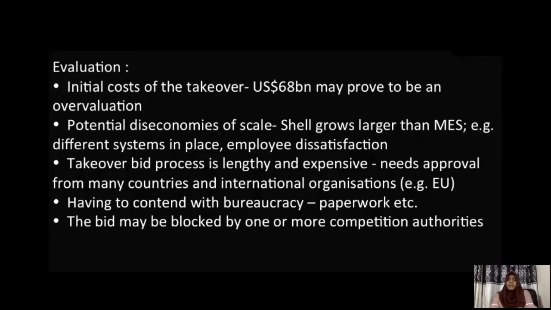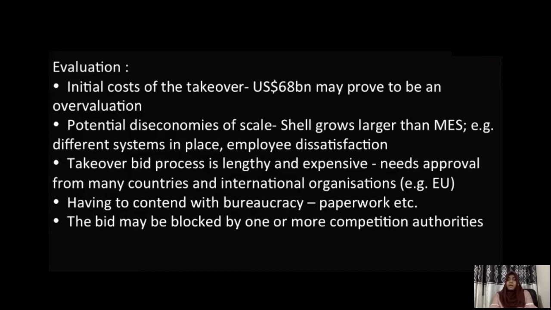There is a possibility that they might experience diseconomies of scale because they are going to expand in different areas, right? So you can talk about possible diseconomies of scale. Maybe if you are trying to explain your answer, you could even use the diagram that is being shown for the economies of scale. So you could refer to that and explain your answer. Then here you can see that Shell grows larger than MES. MES means minimum efficient scale, right? So different systems in place, employee dissatisfaction, those things you can identify.